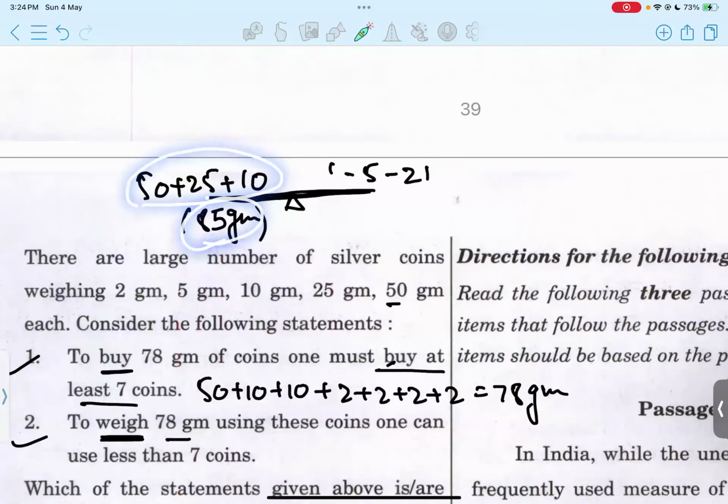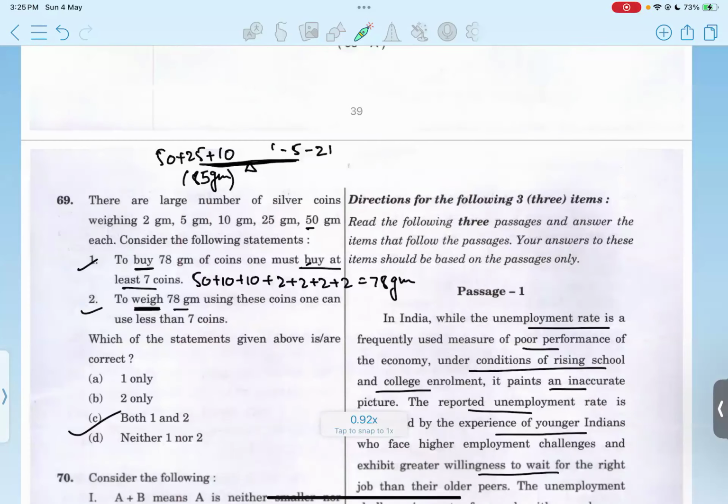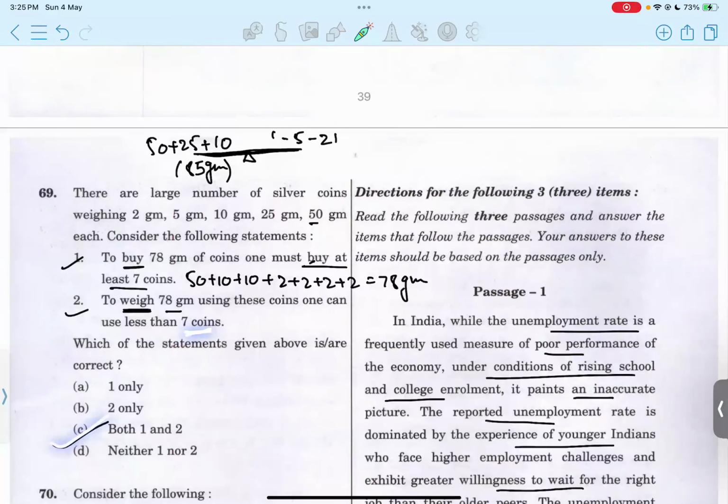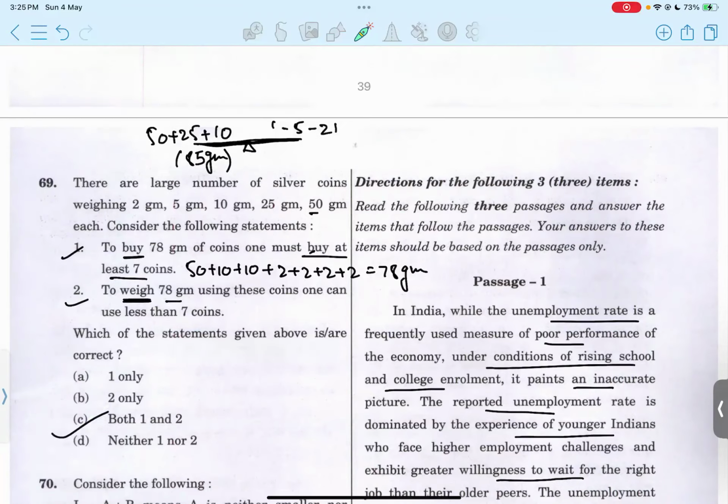Now we put some coins on the other side, reducing the overall weight of 85. One will use 5 gram and one will use 2 gram, so as to reach 78: 85 minus 5 is 80, 80 minus 2 is 78 grams. The number of coins used is 5 here, which is less than 7. So both are correct. Option C.